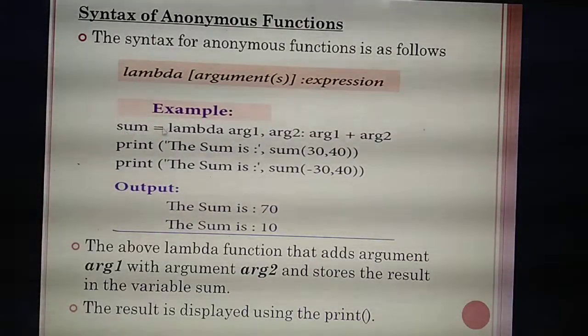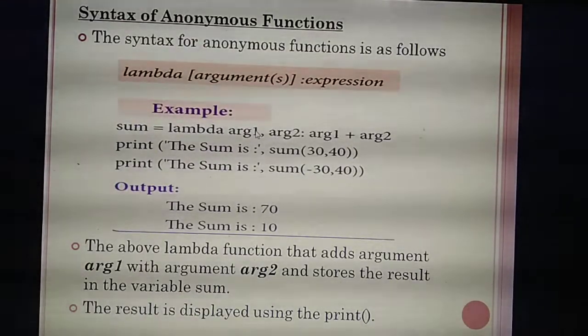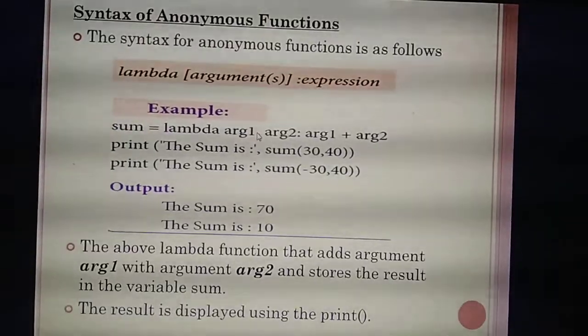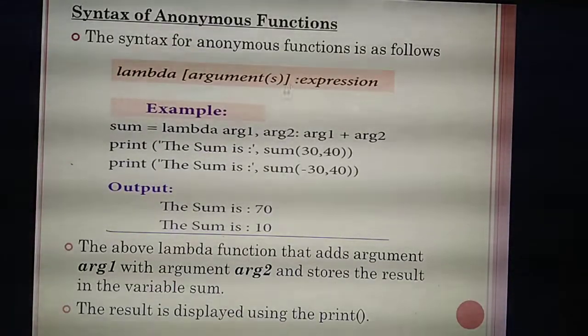So see the example. You are declaring one variable called sum equal to, what's the keyword? Lambda. Then see the syntax. What do you need to give? Arguments. How many arguments are they giving? ARG1 and ARG2. Instead of ARG1 you can give A, comma B. That also you can give, no problem. Then colon. Then you need to give it in the form of an expression.